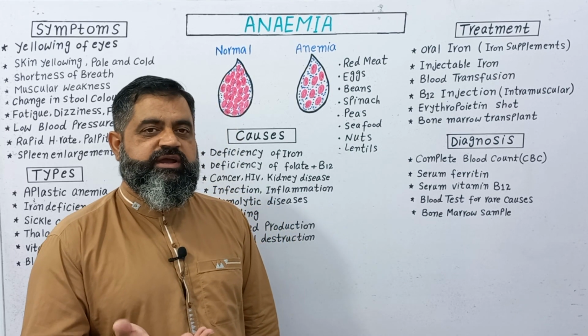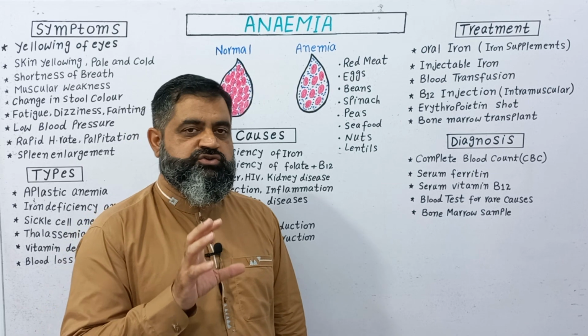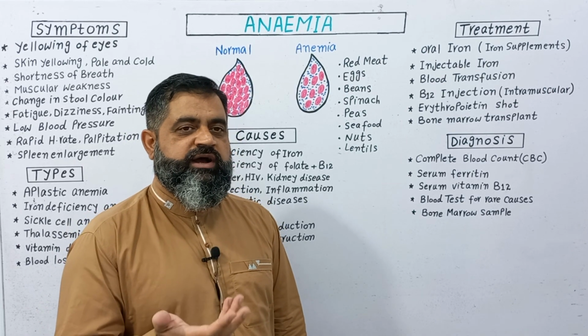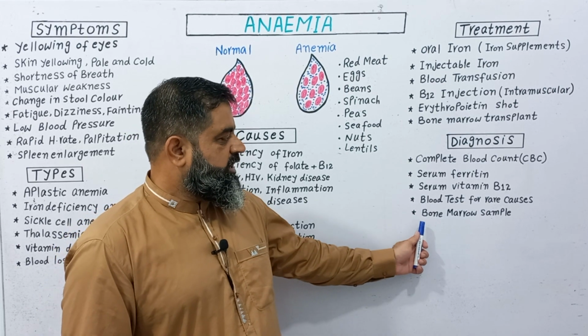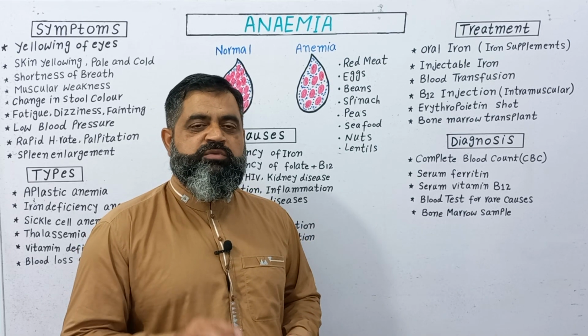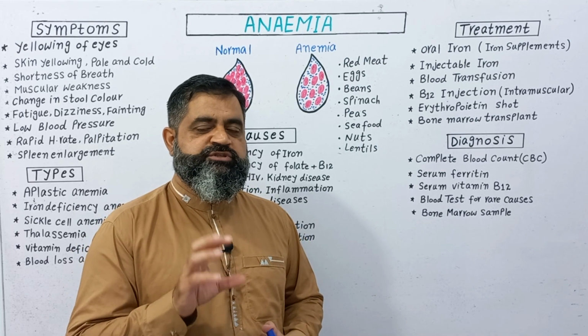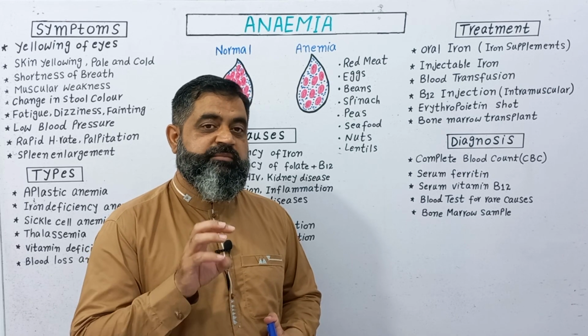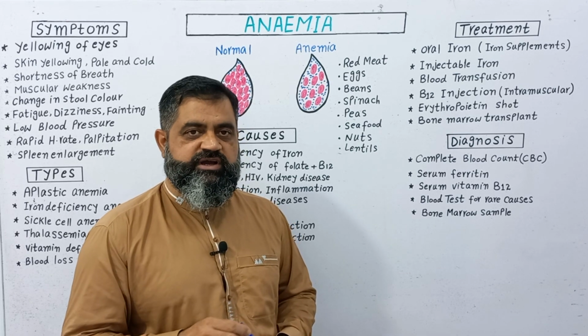Then we go further ahead and search for the causes of anemia with more advanced tests. Sometimes we have to take a bone marrow sample to test the problem in the stem cells where erythropoiesis takes place, and we know the major root cause of the anemia.